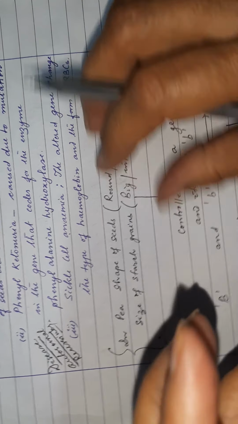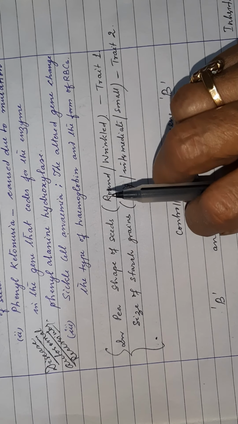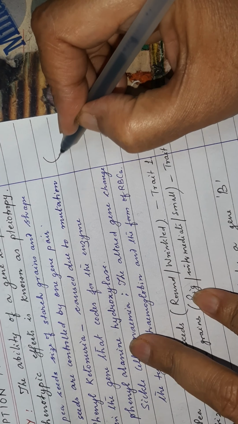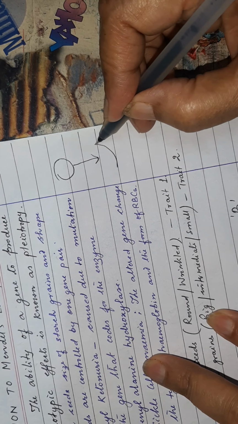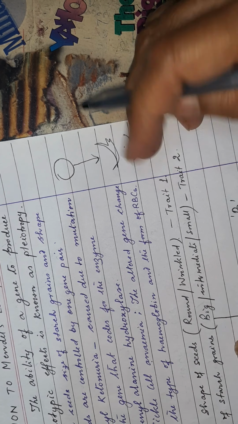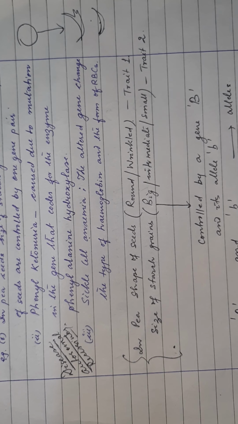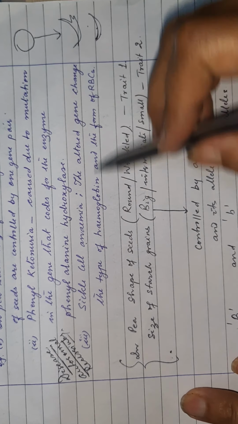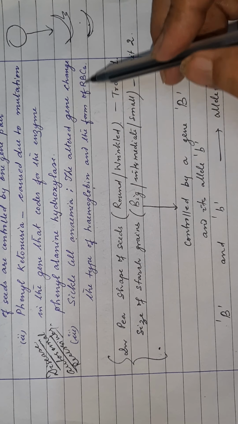What happens in sickle cell? The structure of the red blood cell and hemoglobin changes. In sickle cell anemia, the red blood cells are normally disc-like. So in sickle cell anemia, what happens? They become irregular, sickle-like, or simply irregular, and the structure of hemoglobin also changes, okay. So the altered gene changes the type of hemoglobin and the form of RBC.